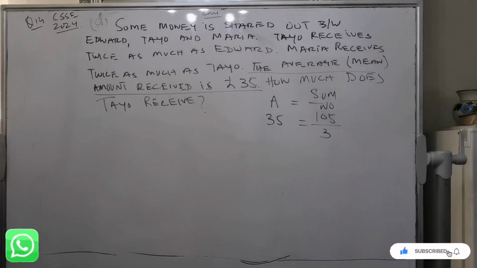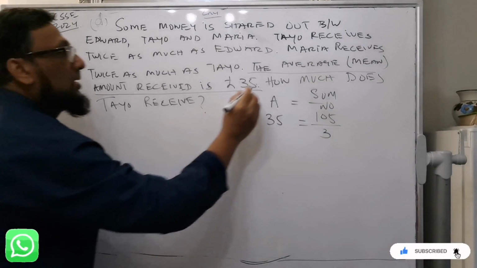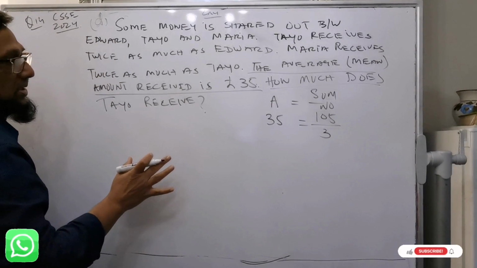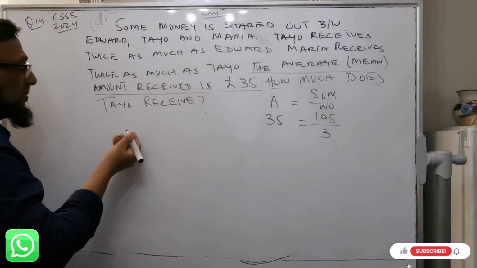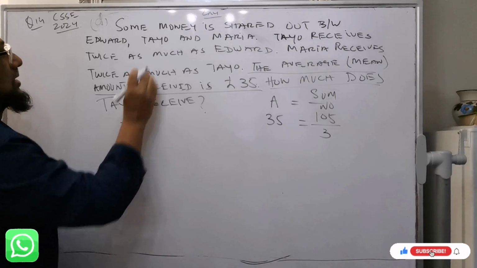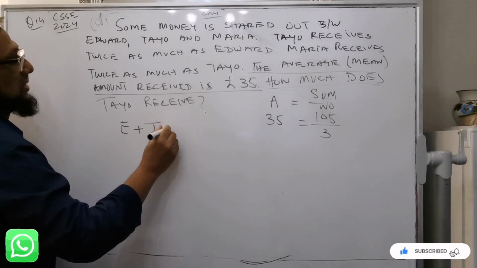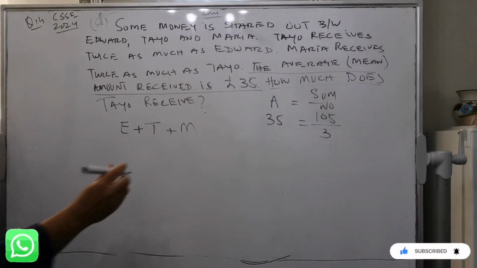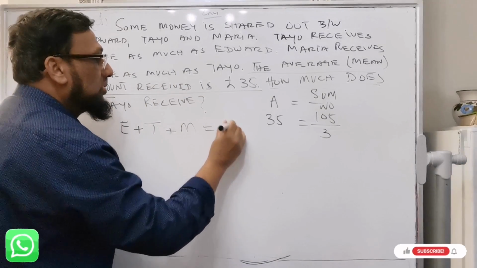Now come to the question: how much does Tayo receive? E for Edward, T for Tayo, M for Maria, equal to 105.